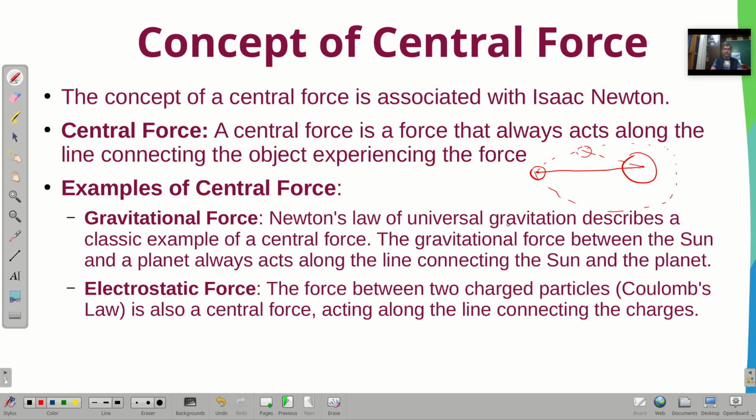One is the gravitational force. Newton's law of gravitation describes a classic example of a central force. The gravitational force between the sun and the planet always acts along the line connecting the sun and the planet. And there is another force, the electrostatic force. The force between two charged particles is also a central force, acting along the line connecting the charges.